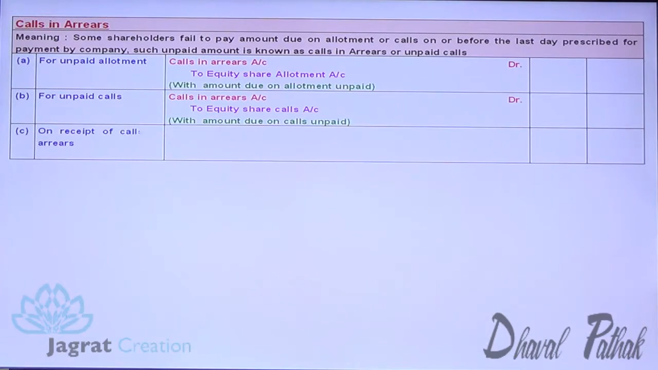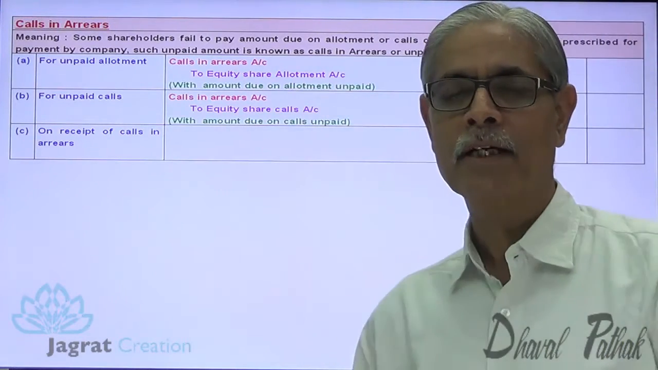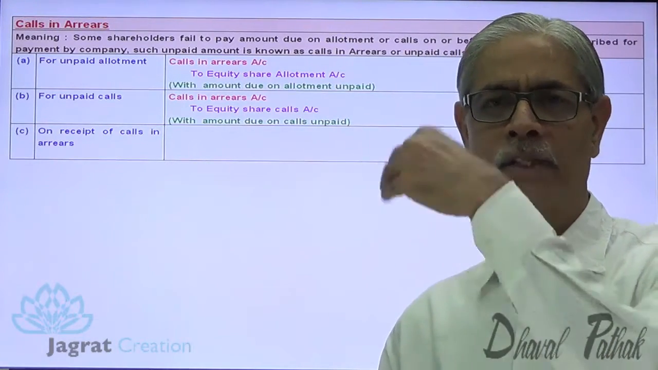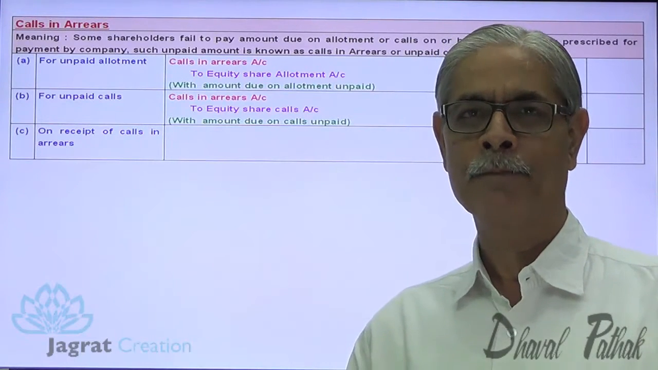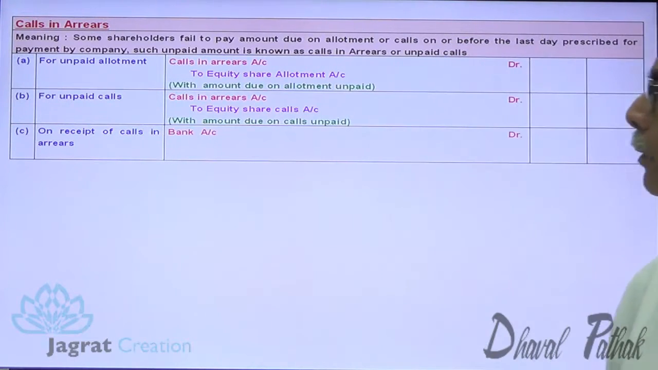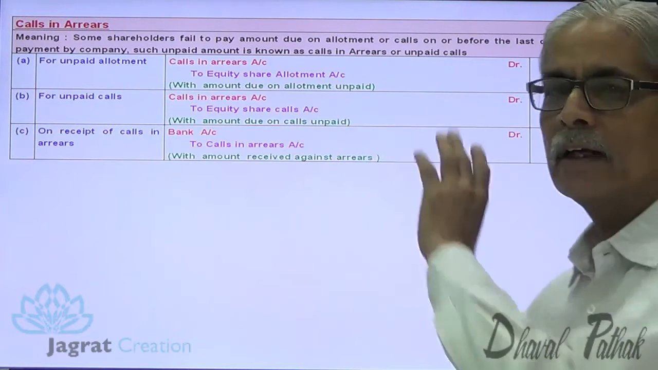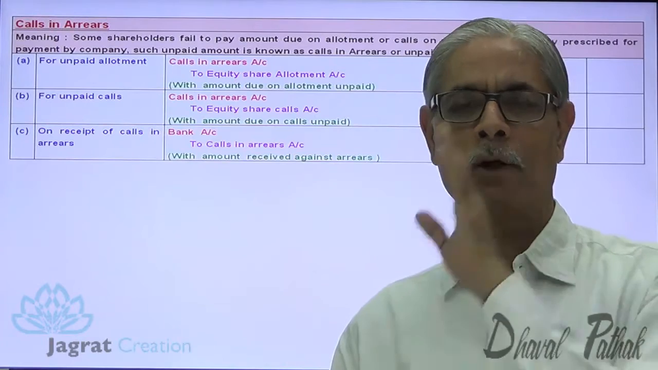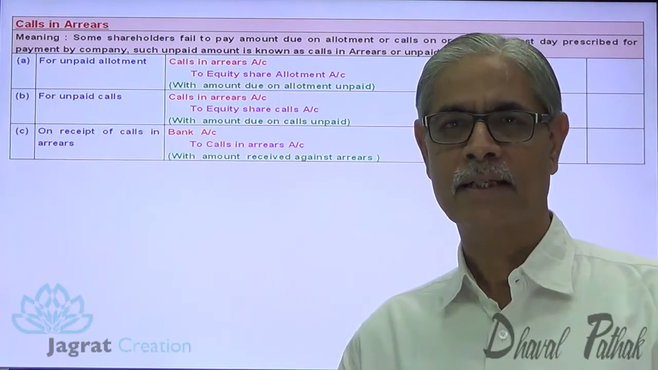Now see, on receipt of calls in arrears, when we receive this outstanding amount recoverable from members, bank account debit to calls in arrears account credit. So subsequently, when the amount is received, bank account debit to calls in arrears account credit. This is how it gets recorded.